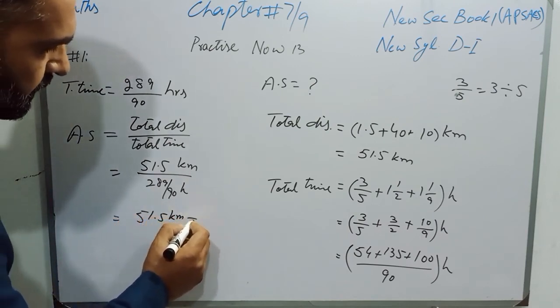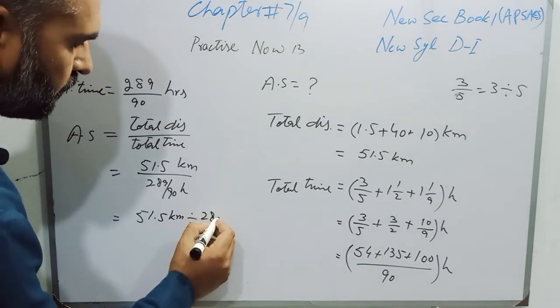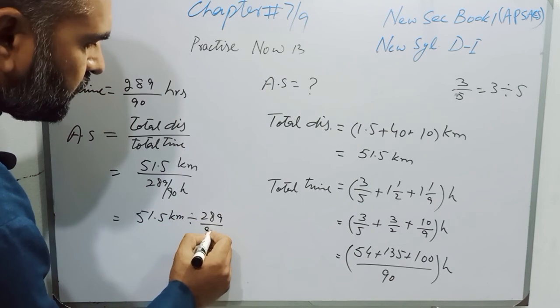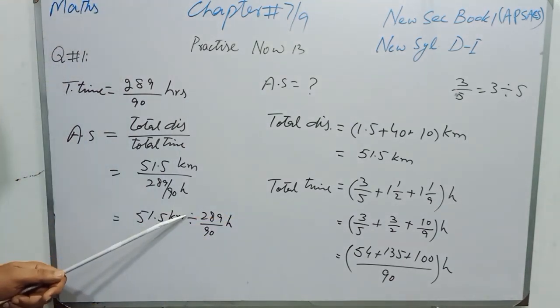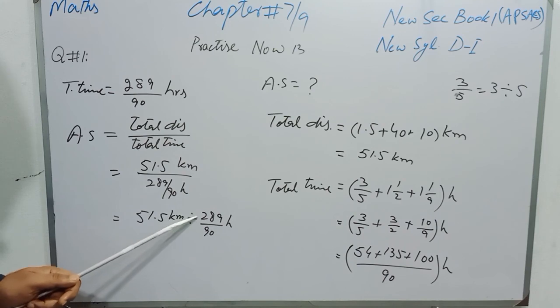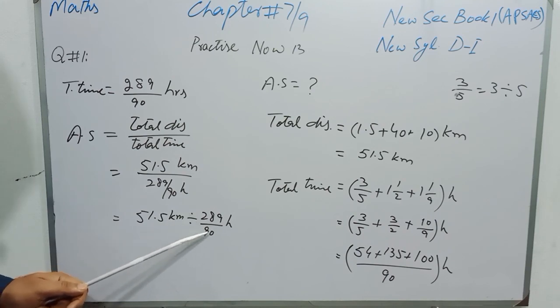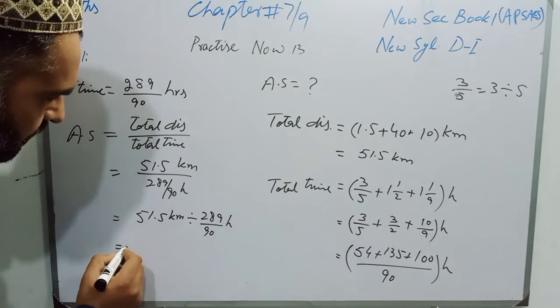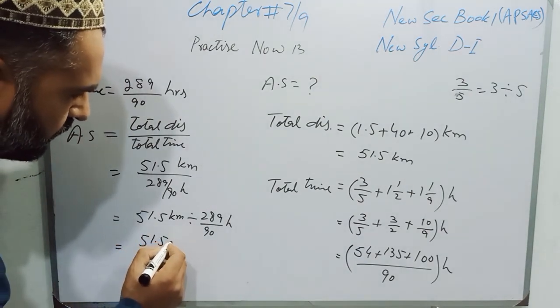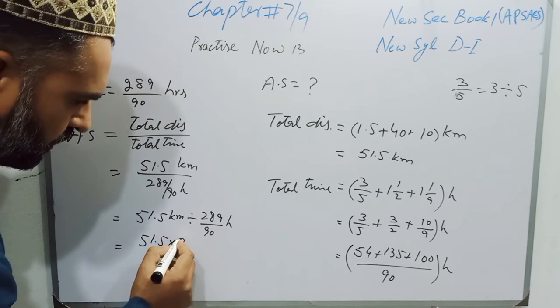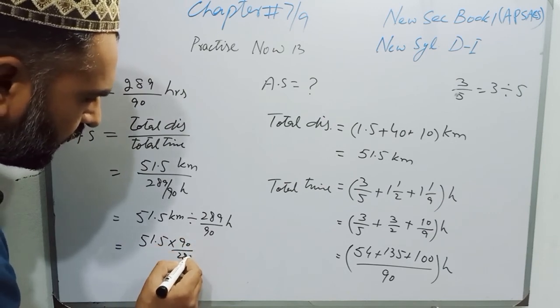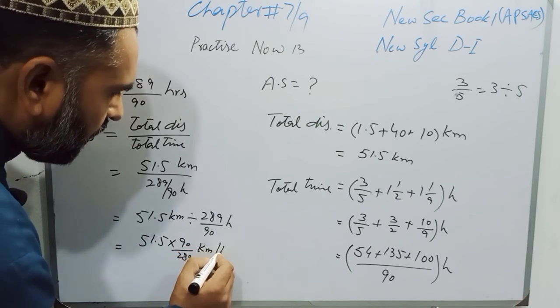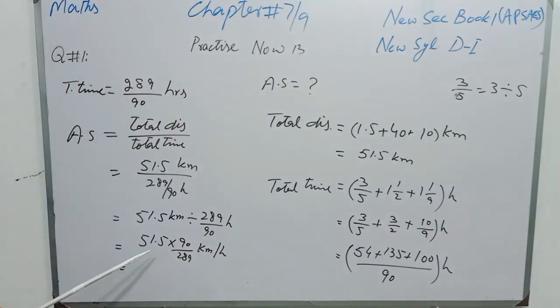51.5 kilometer divided by 289 over 90 hours. Now students, this is a division sign. We will convert this division sign into multiplication, and then we have to take the reciprocal, and it will become 51.5 multiplied by 90 over 289 kilometer per hour. Now students, we will multiply 90 by 51.5 and divide by 289, and that will be the average speed.